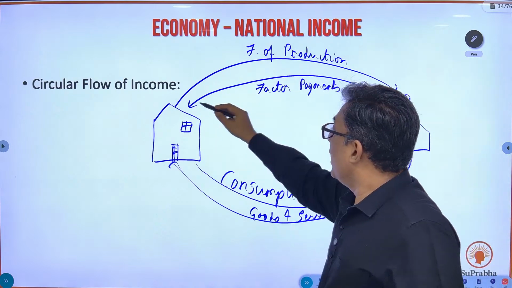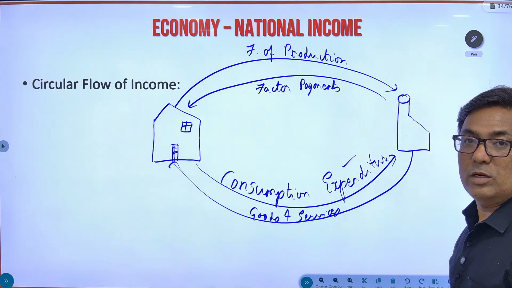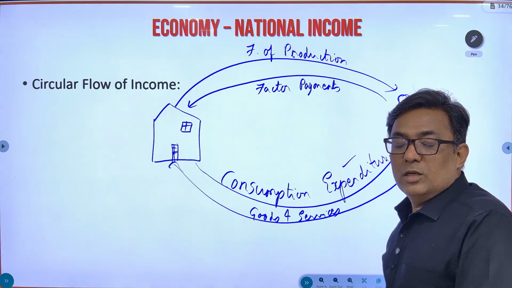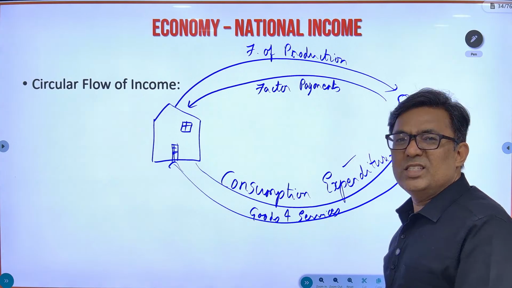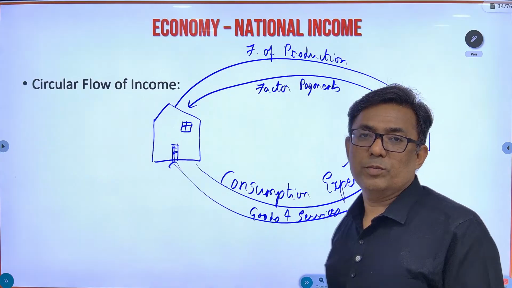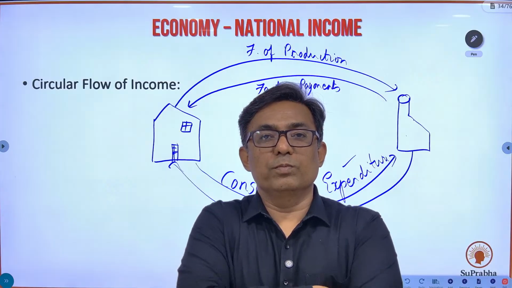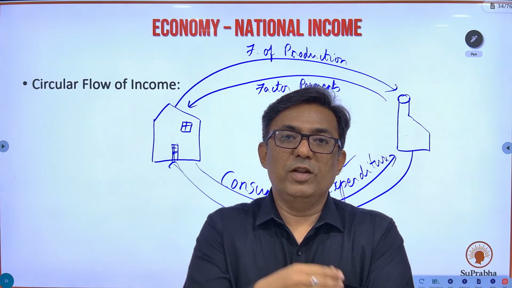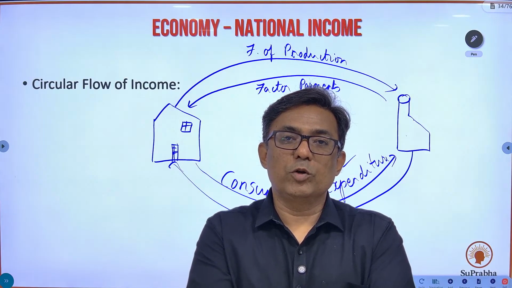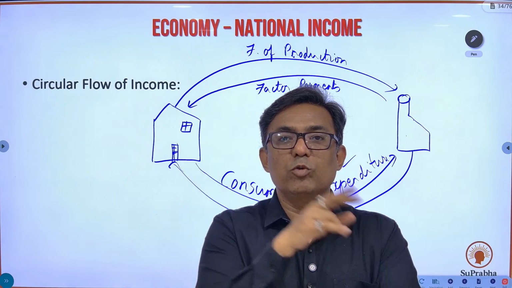So this is known as circular flow of income, because the money comes from the industries to the households as factor payments, and again it goes back to the industries as consumption expenditure. This is happening every now and then. This will never stop. Just imagine everybody sitting at home. How will the economy work? Someone will have to go to the industry to produce something, and that something has to be sold. This is how the economy goes on continuously.